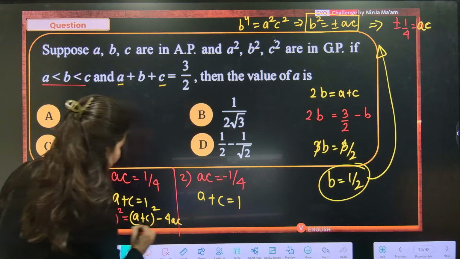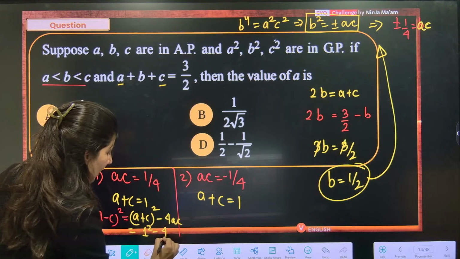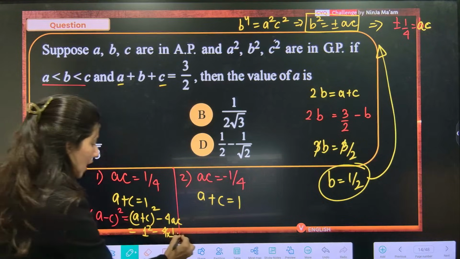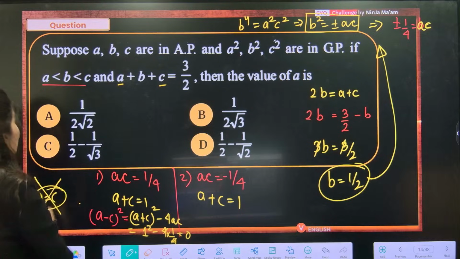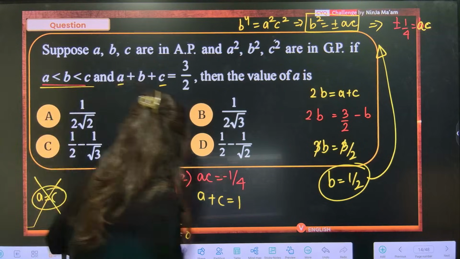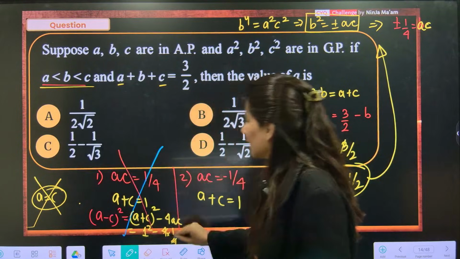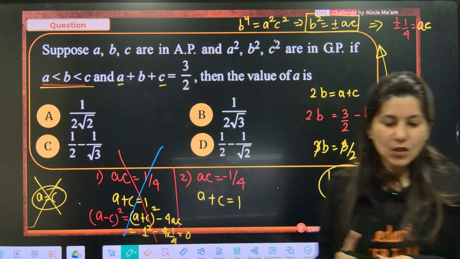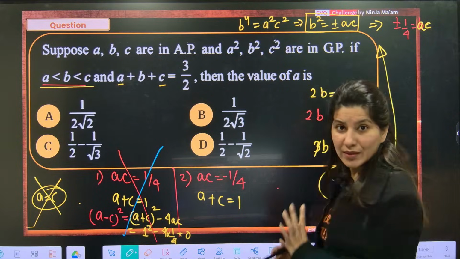Yes. So, A plus C is 1. So, this is 1 square minus 4 into 1 by 4. So, clearly, A minus C is coming out as 0 in this case. That means A and C are equal, which cannot happen. That means this case I have to reject. Cannot happen. So now I think the other case will give me the answer.